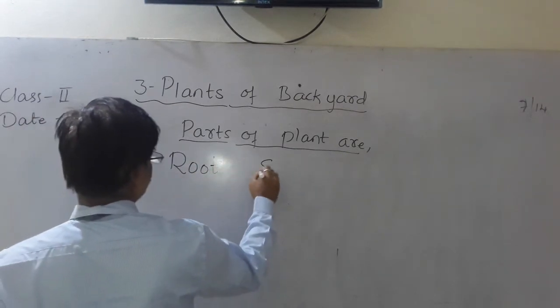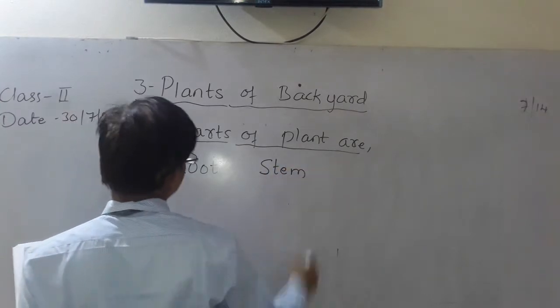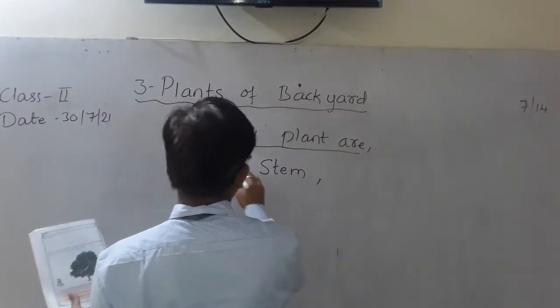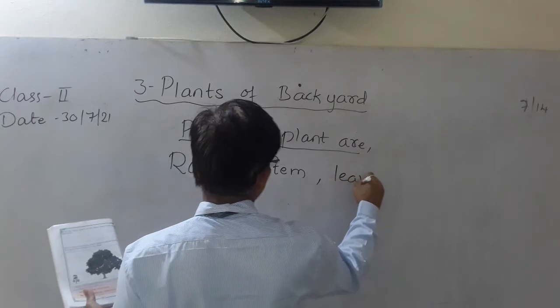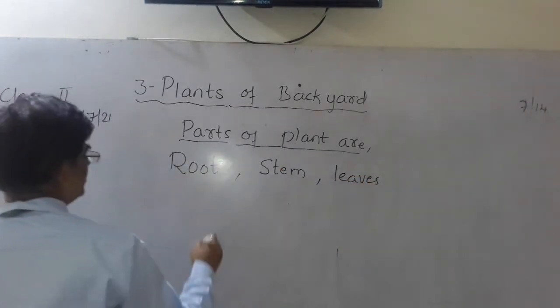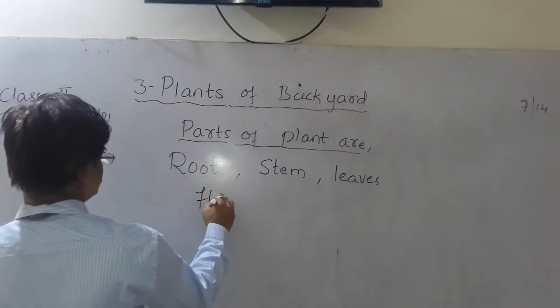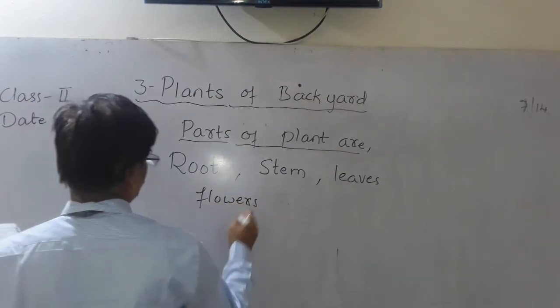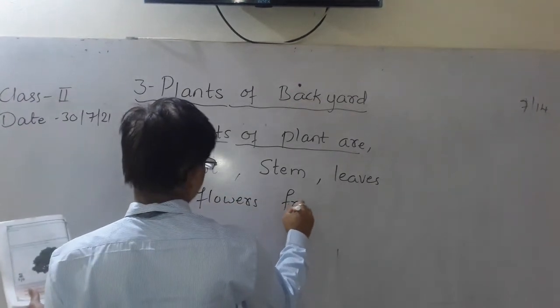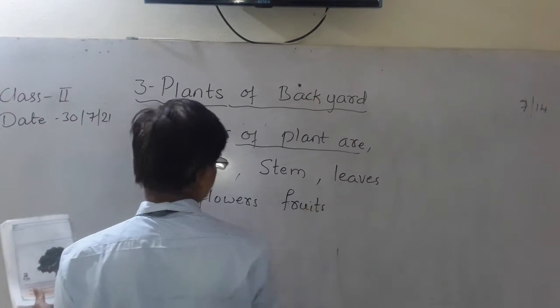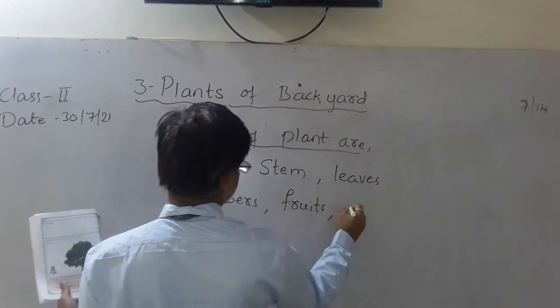Then stem. Root, stem, leaves, flowers, fruits, and seeds.